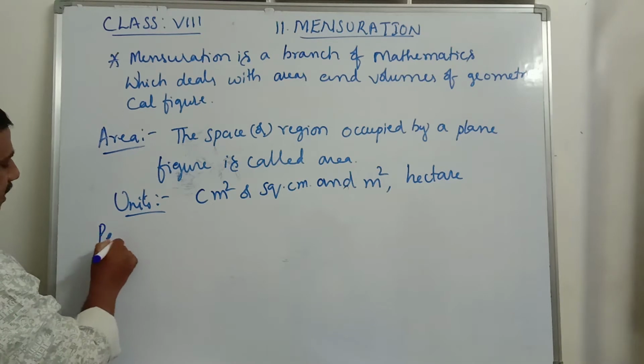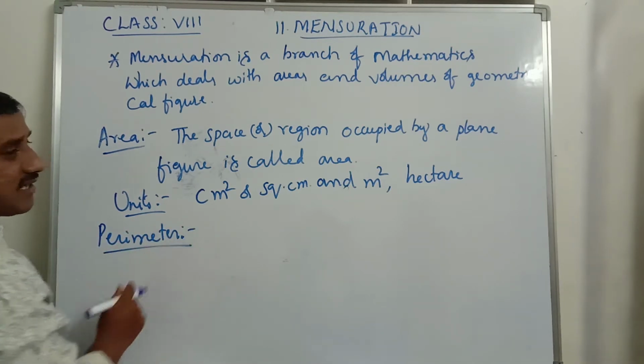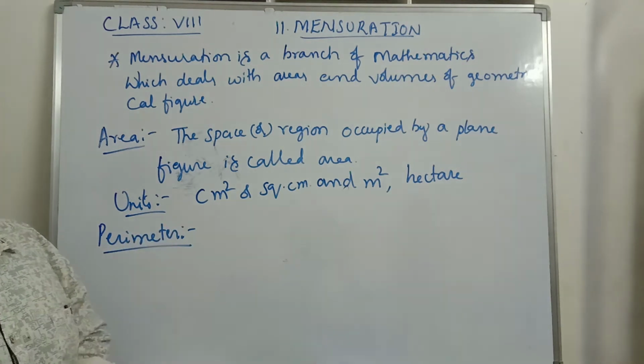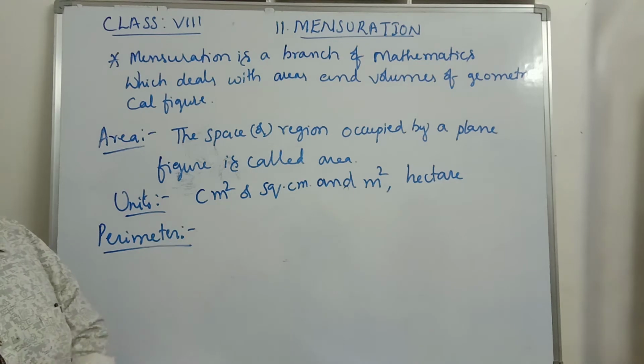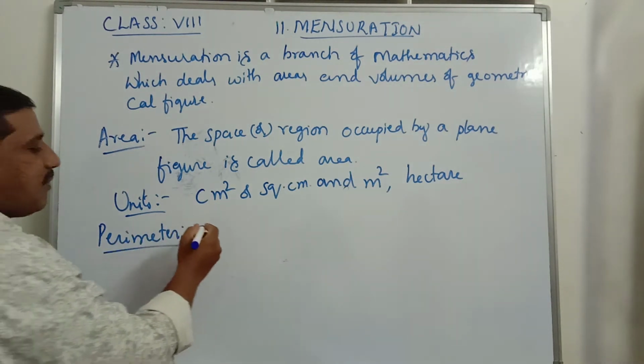Next, the perimeter. What is perimeter or circumference? Perimeter is the total length of the boundary line of a closed figure. The total distance of the boundary line of a closed figure is known as perimeter.